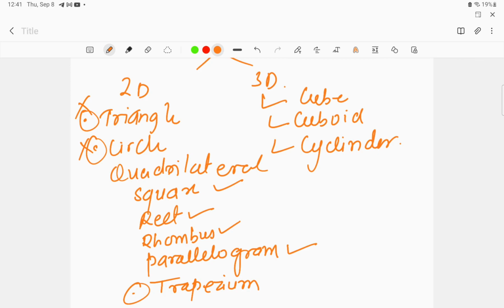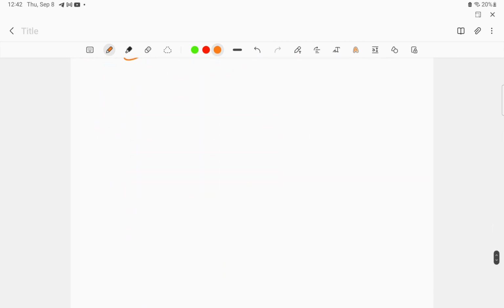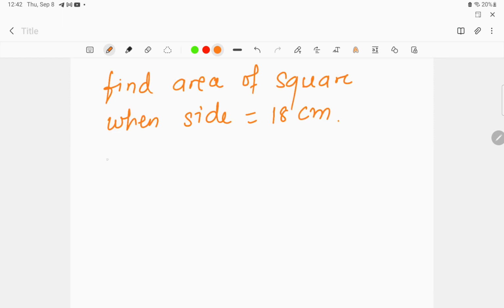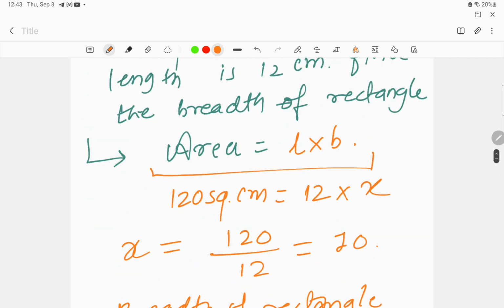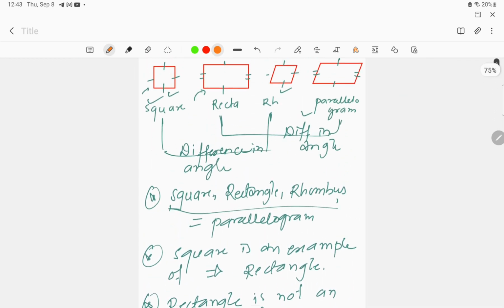In today's lecture, we have discussed the structures in 2D, that is square, rectangle, rhombus, and parallelogram. This is all that we have discussed. Now, a question for the square could be, for example, find the area of the square when its side is 18 centimeter. We know the area of the square is equal to 4a. Simply 4a means 4 into 18. It is 72.